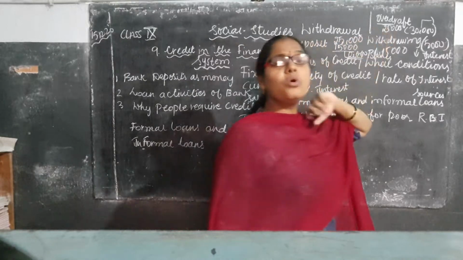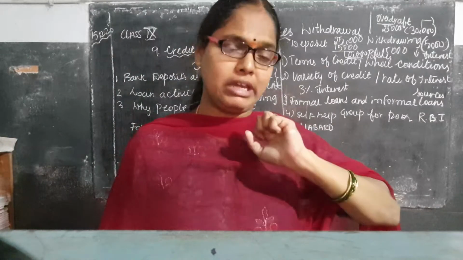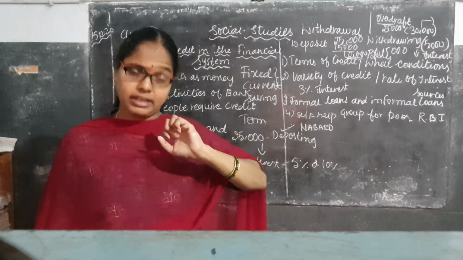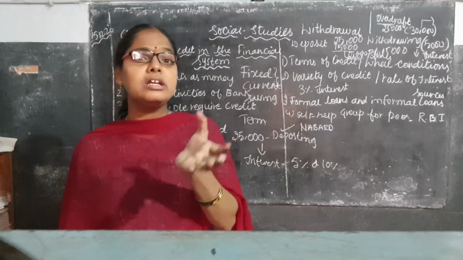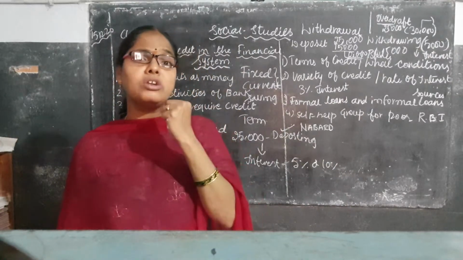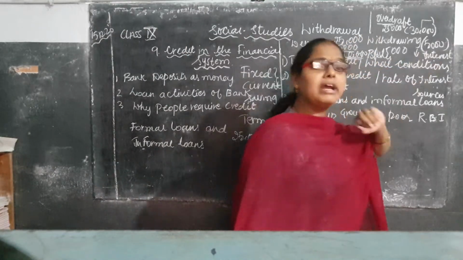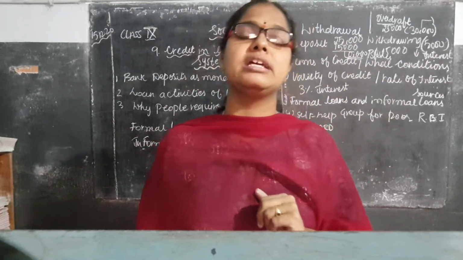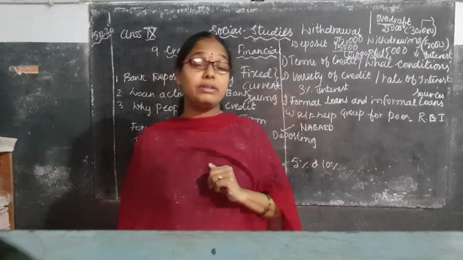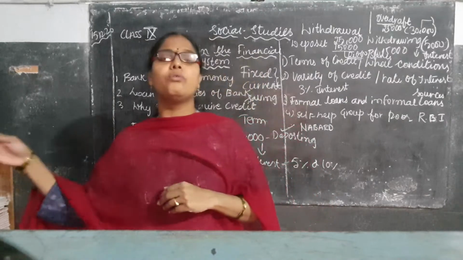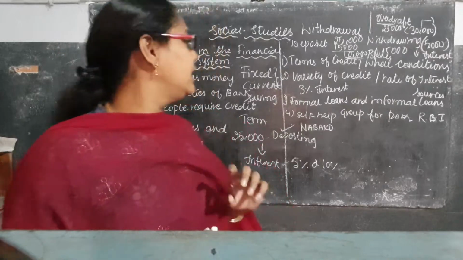And next one, what is overdraft? For example, your bank balance is 25,000. You are having 25,000 in the bank. So how much amount are you withdrawing? You are withdrawing 30,000. That means you are withdrawing how much extra? 5,000. That amount is known as the overdraft amount. For that 5,000, the bank may charge you interest of 5% or 10%, and the RBI will be fixing the interest rate. What is the RBI? RBI is also known as the Reserve Bank of India.